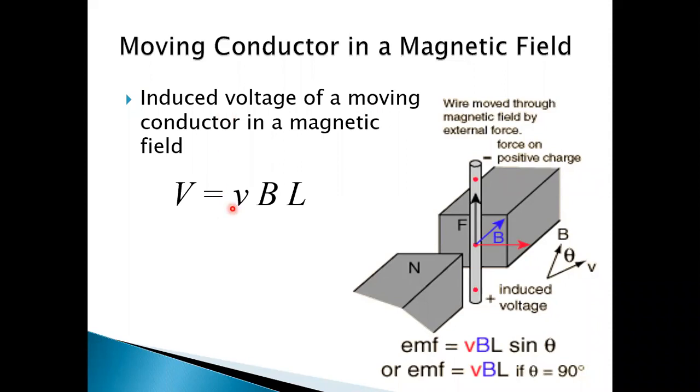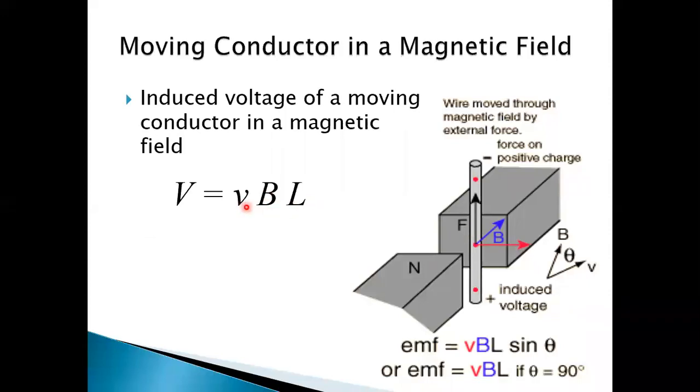V equals, capital V is the voltage, small v is the velocity of the conductor, B is the magnetic field between the north and south poles, and L is the length of the conductor. So the voltage induced in the conductor is vBL.